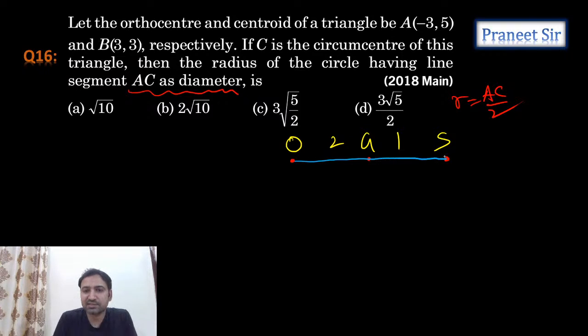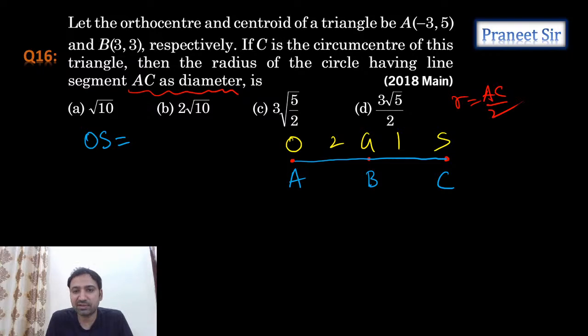So can I say it like this? But in place of O, Z, S, what he gave is A, B, C. What is A, guys? A is the orthocenter, and what is B? B is the centroid, and the circumcenter is C. So we need to calculate AC, guys. That means OS we need to calculate. But see, OZ is equal to AB, which he has given.